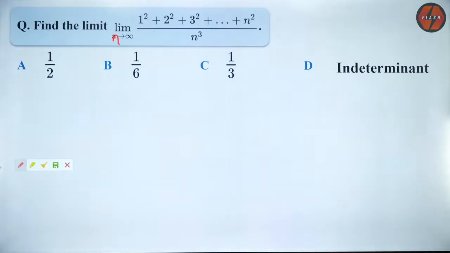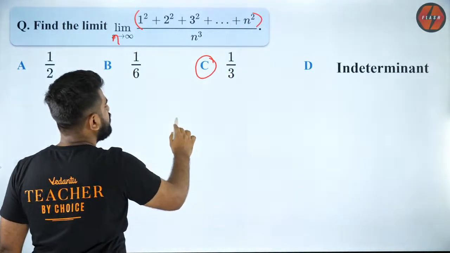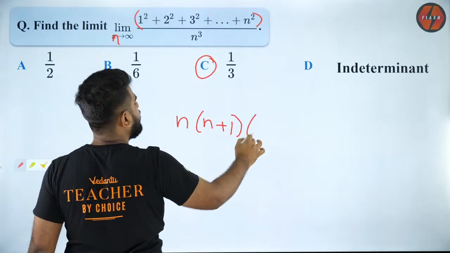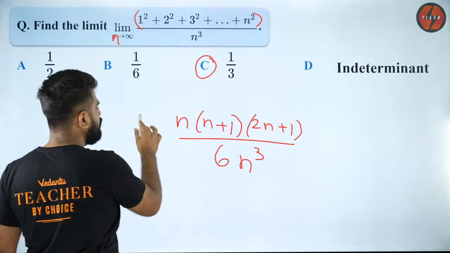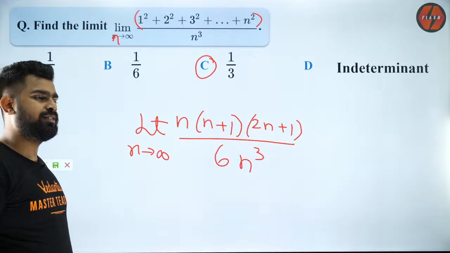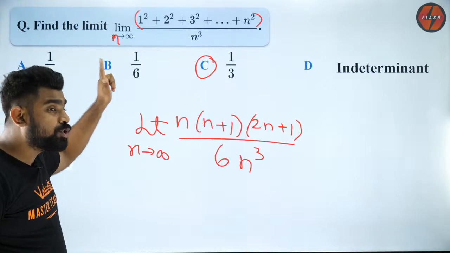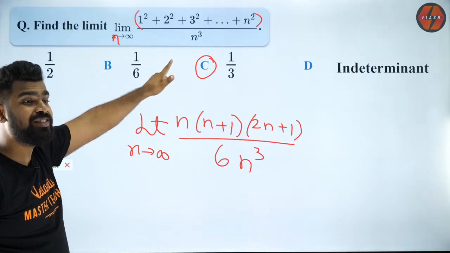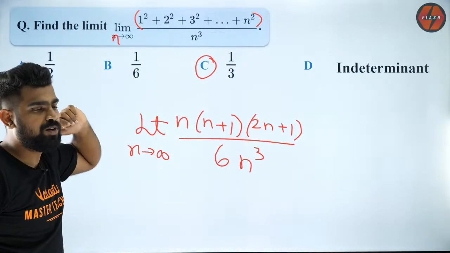The answer is actually option C. Why is it option C? Guys, you should be able to solve this. Come on, what is the sum of the numerator? The sum of the numerator is n into n plus 1 into 2n plus 1 by 6. And denominator I have n cube. So do you guys agree this is correct? Everybody knows this. I taught you this myself. I have taught you in sequence and series. I told you what is the sum of the first n squares. You should not forget all that, guys.